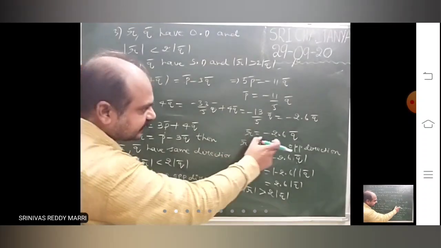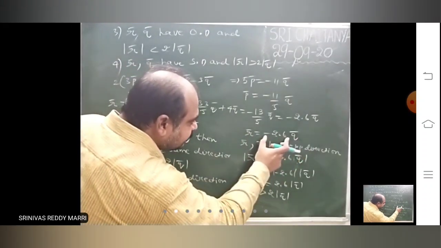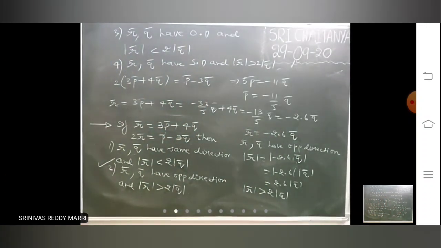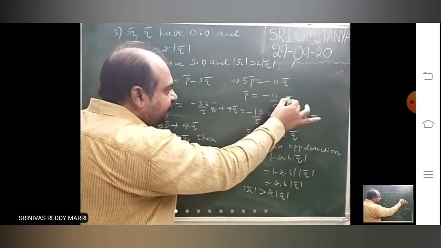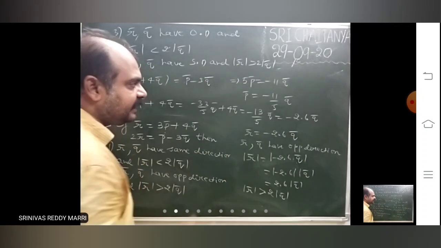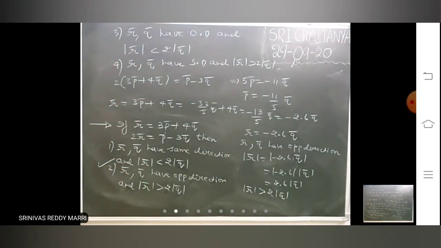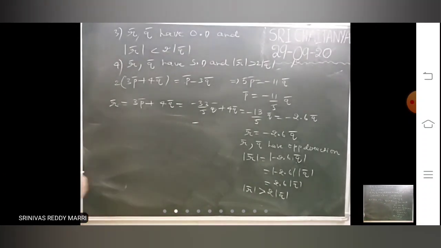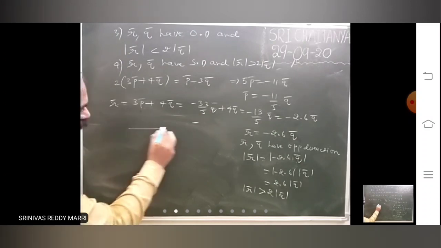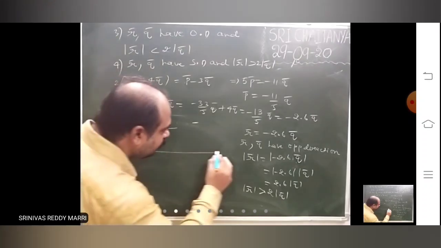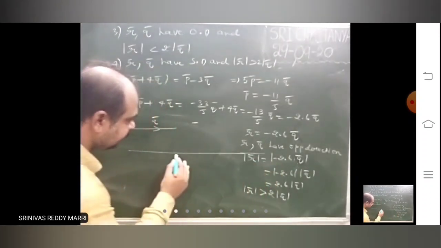Like that, if a vector is a constant multiple of another vector and that constant is negative, then they will have opposite directions. Now p bar, q bar direction is opposite too. That means r bar, q bar will be like this: q bar, let us say, is this, and r bar will be like this.